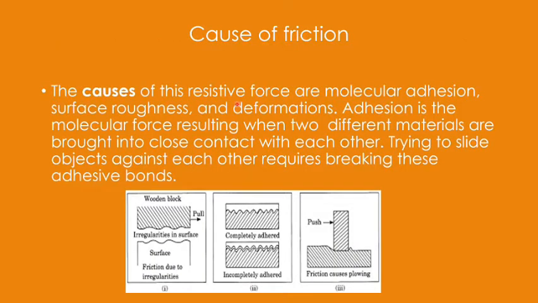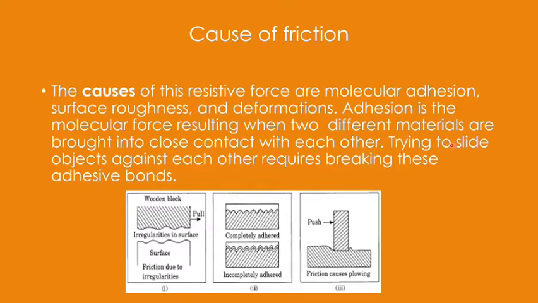Very important, you can be asked, what is the cause of friction? What is causing the friction? So if two bodies are in contact, then we can say irregularities or roughness or deformations are causing the friction, or you can say the molecular adhesion. As I have already explained, adhesive forces act between two different types of materials.